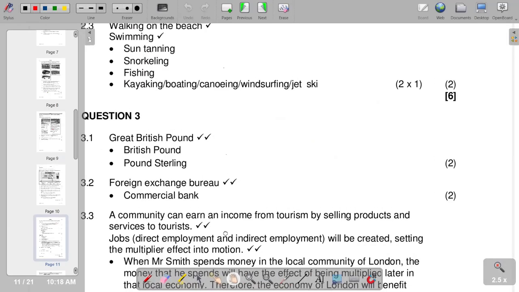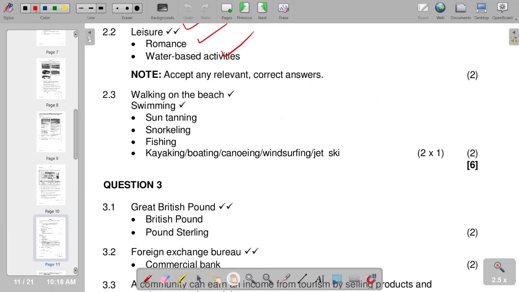So we have walking on the beach, swimming, sun tanning, snorkeling, fishing, and others that we can also include. So this is what we have on question 2. From there, we move on to our question 3.